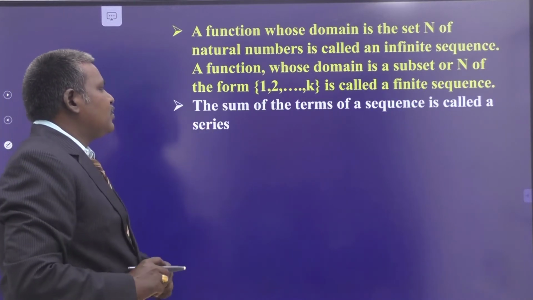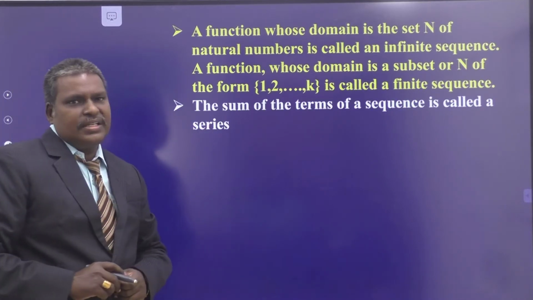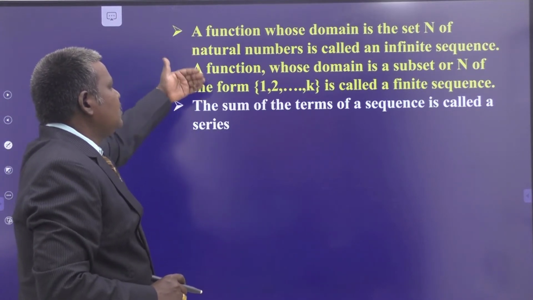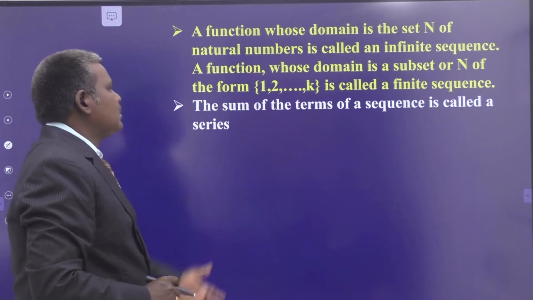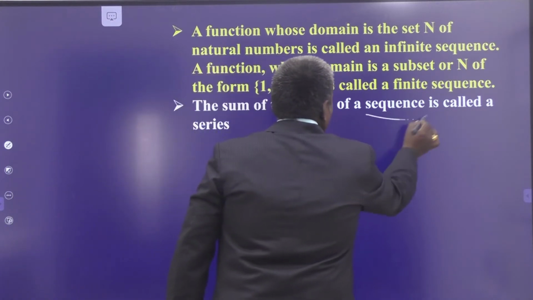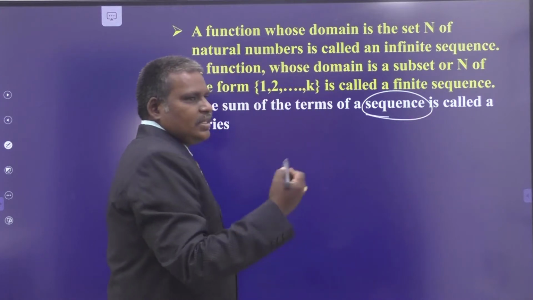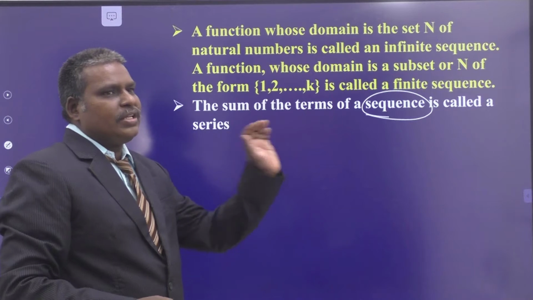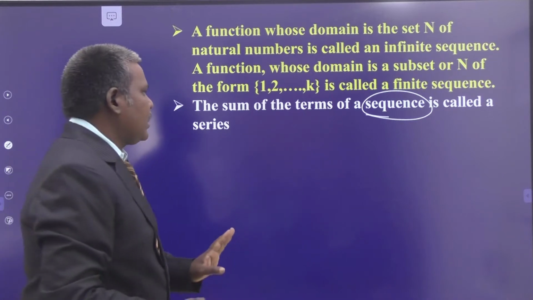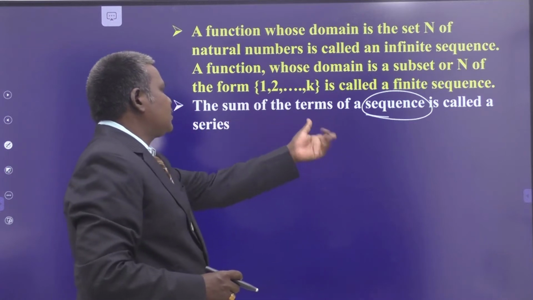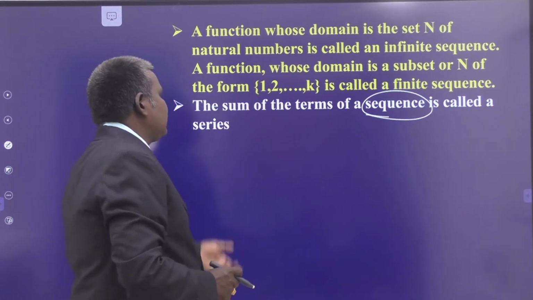Now, the sum of the terms of the sequence is called a series. This is the next definition. What is a sequence? What is a series? Series is nothing but the sum of the terms of the sequence. All of you know the definition of the sequence. It is just a function whose domain is natural numbers, to any real number or complex number, whatever it may be. The sum of the terms of a sequence is called a series.